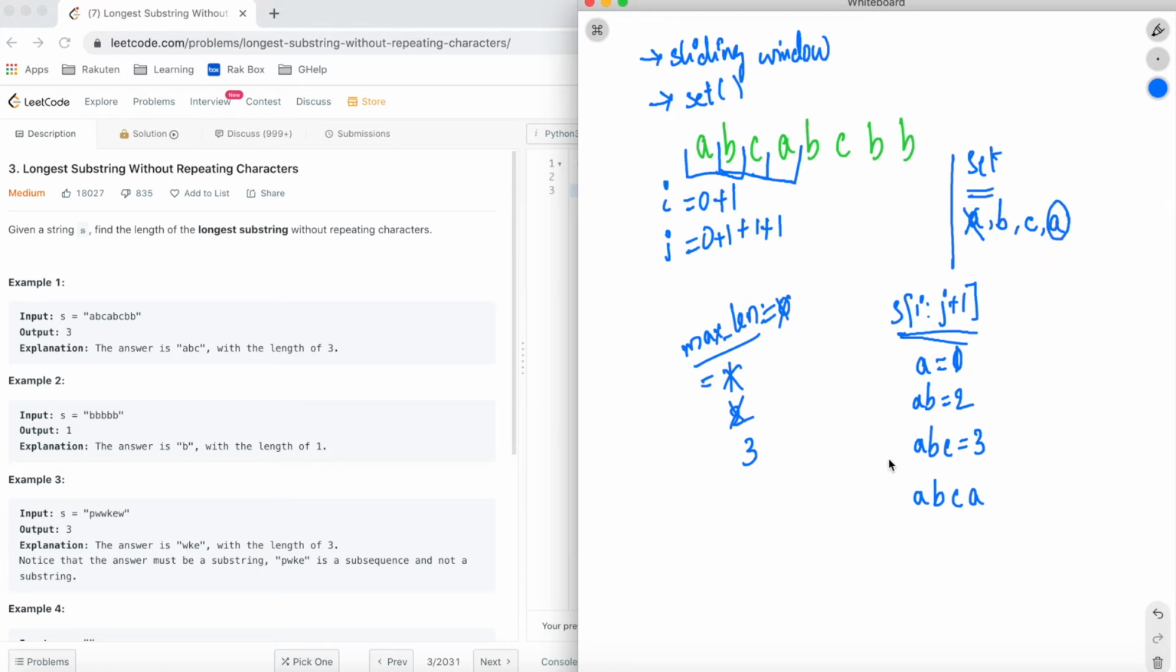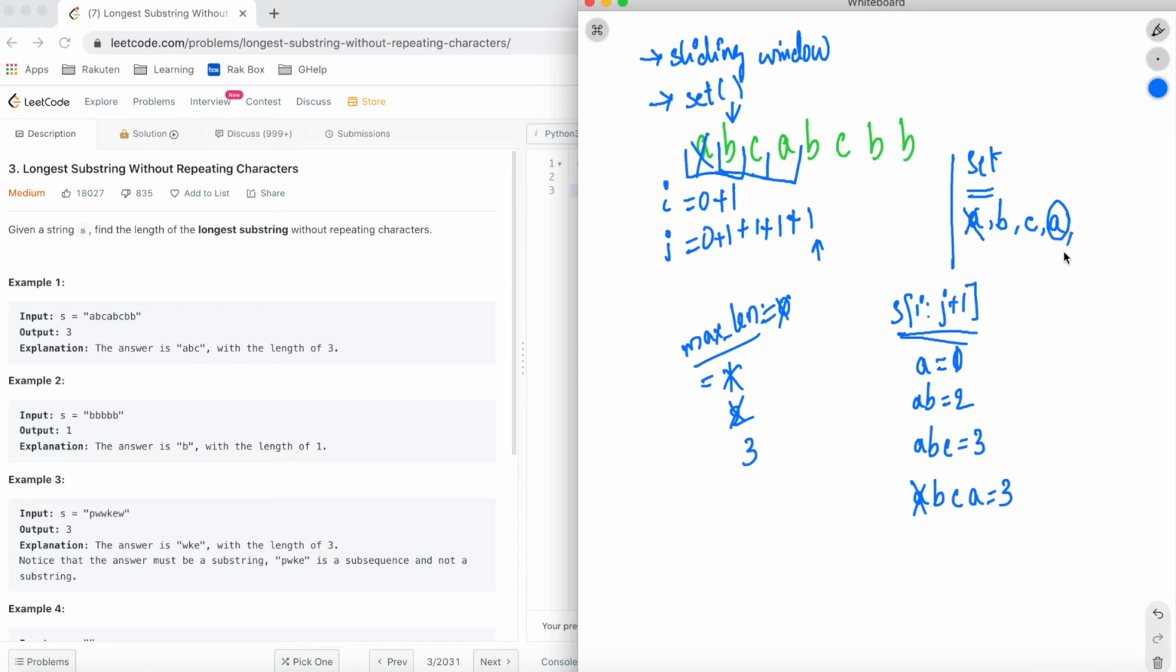Now as we increased the i pointer, the window will start from B. A is removed, so it is B, C and A. BCA has a length of 3, which is equal to the max length which we already have. Now go ahead and increase j by one more character. So j is now pointing to the second B.